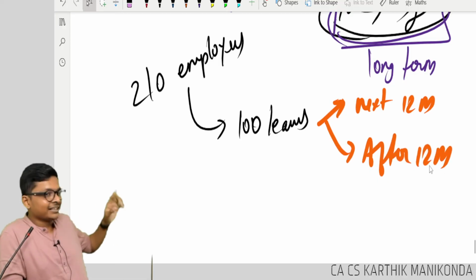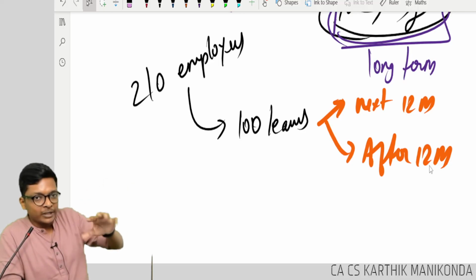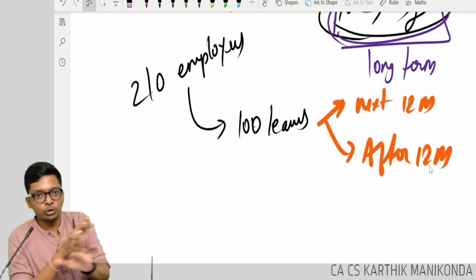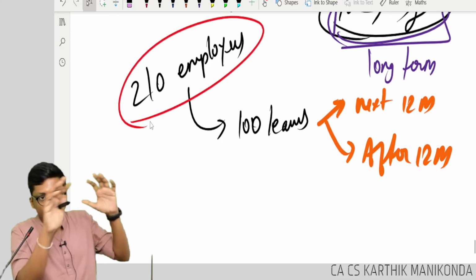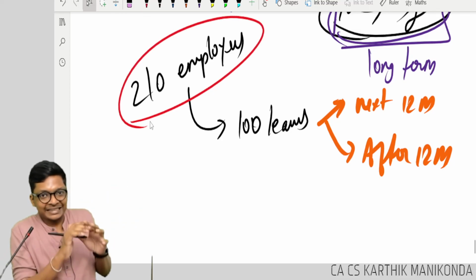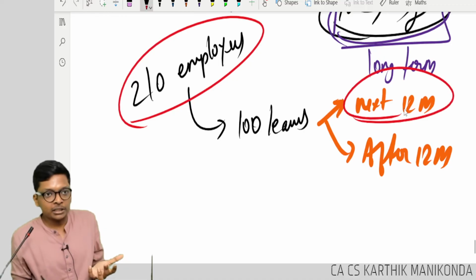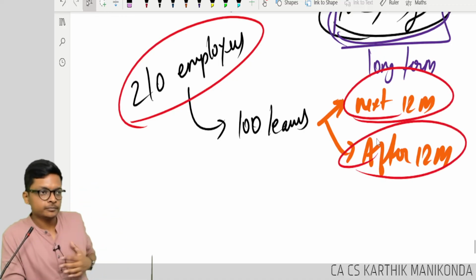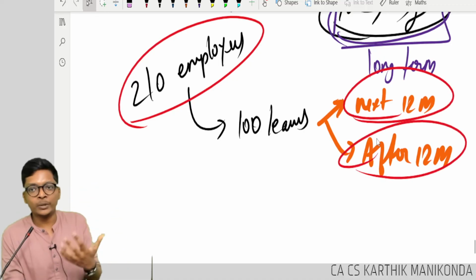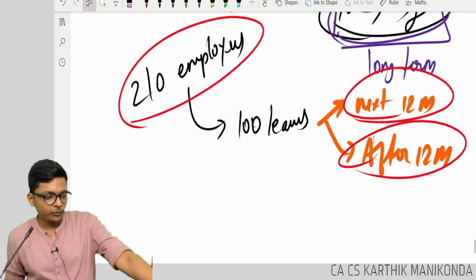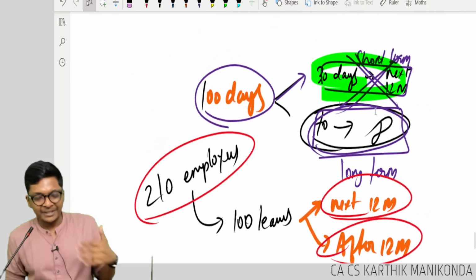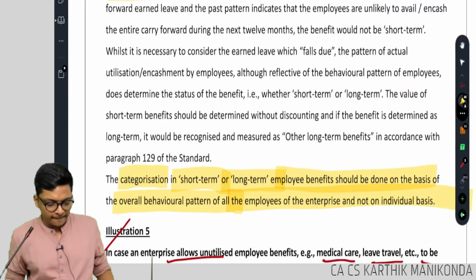You can't check each employee and categorize short and long term. No. Try to predict the behavior of the whole set of employees and categorize everything as short term or everything as long term. Estimate. He is asking you to do an estimate. Of course, it's going to be approximate. Clear, guys? Following? So we don't have per se sums. This is the concept.